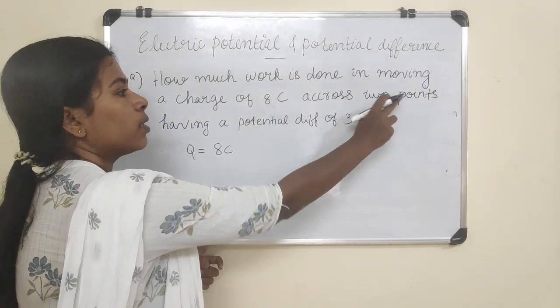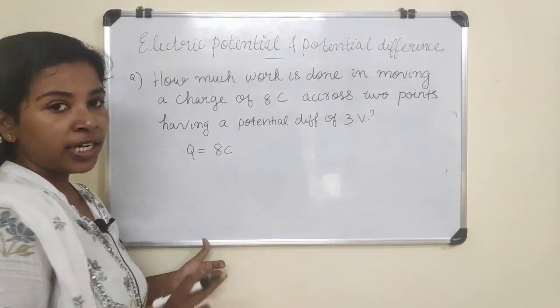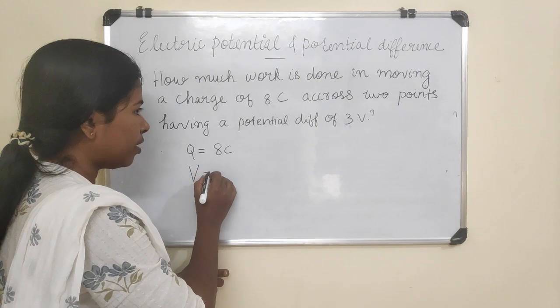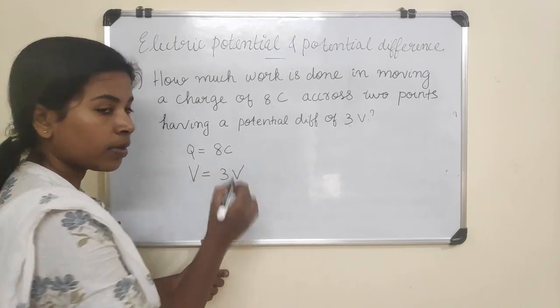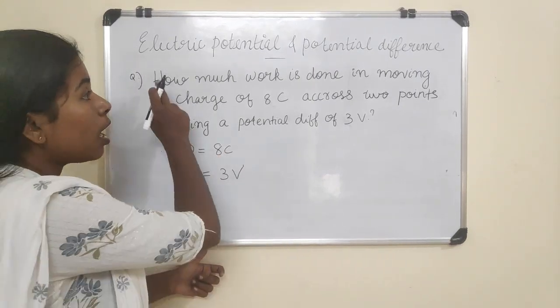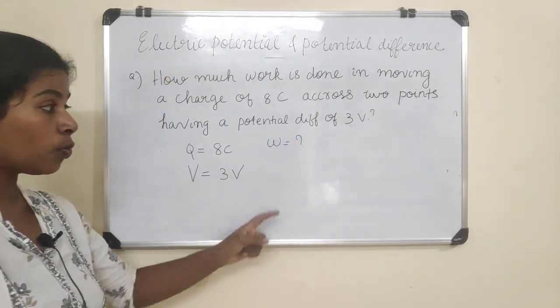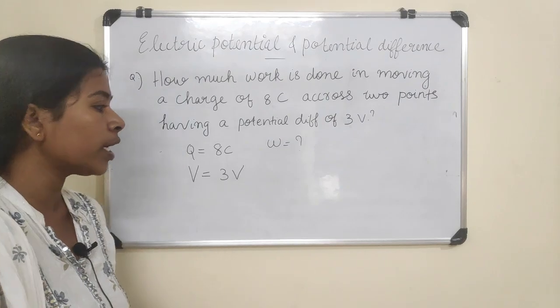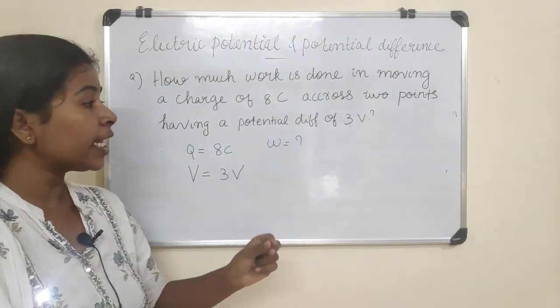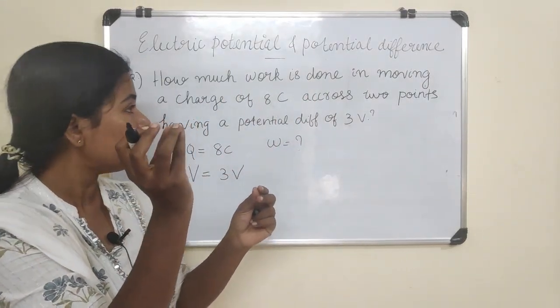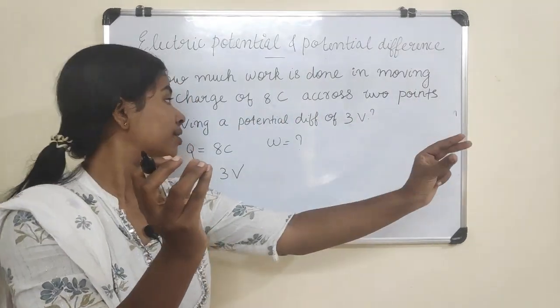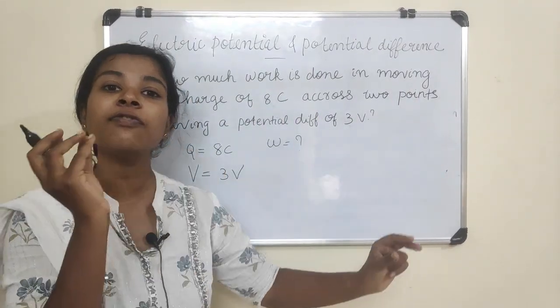Then potential difference, that is V, is given as 3 volt. They are asking how much is the work done. So we have to find out the work.